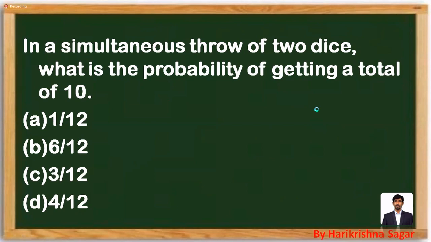Most of the students have given the correct responses. So observe this question, try to tell me the answer. A simultaneous throw of two dice, what is the probability of getting a total sum on the faces of the dice equal to 10? You can remember the diagram which I have given previously. So use that diagram in making the answer.